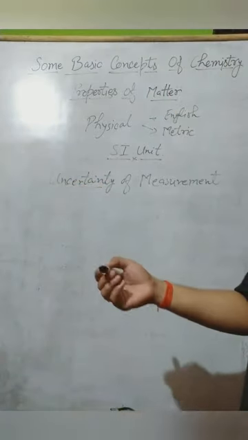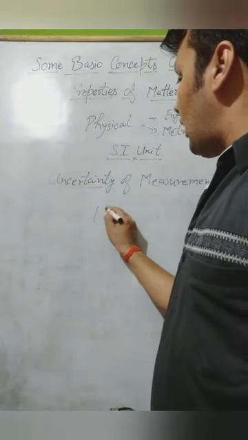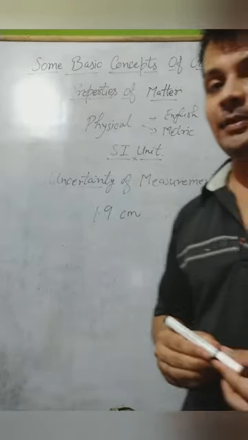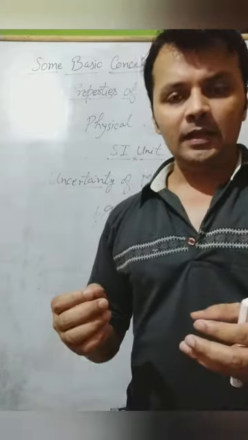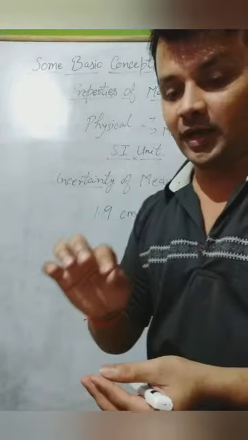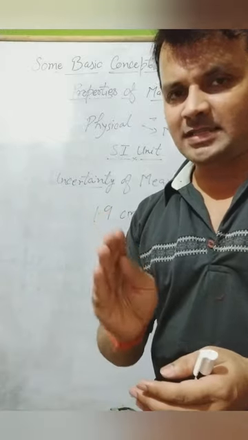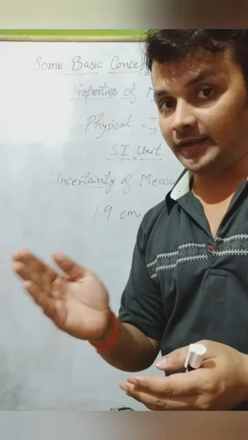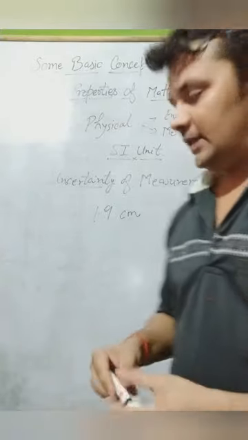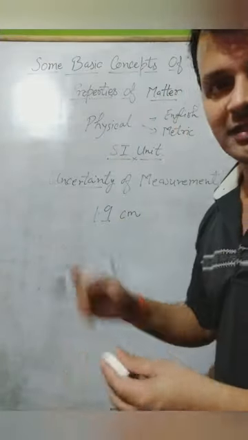For example, if we have to measure the length 1.9 centimeter, but people in a hurry put the point maybe a little bit ahead of that 0.9 or just before that, or maybe it is just on the 0.9, then it is very precise.